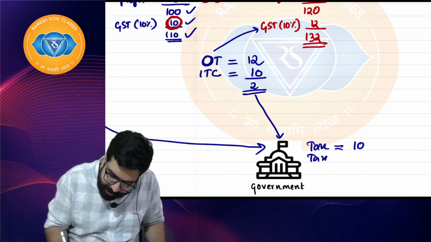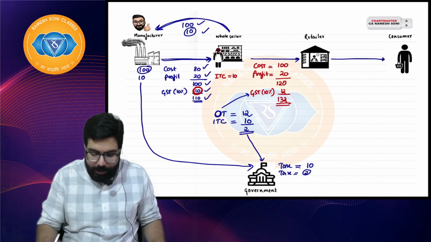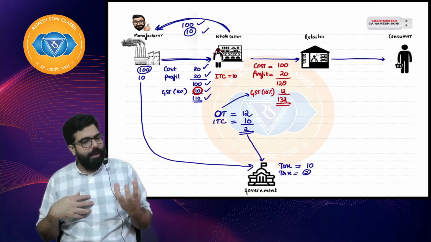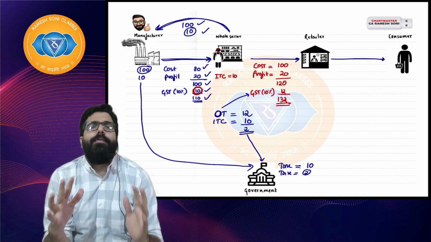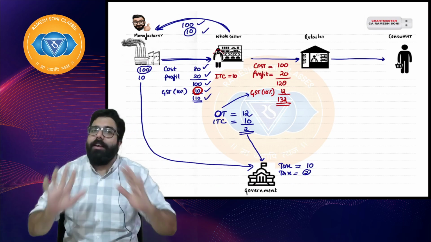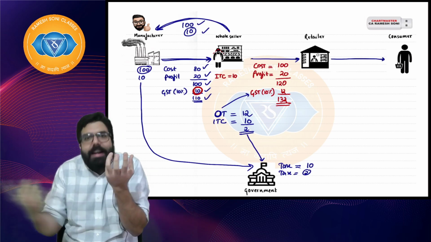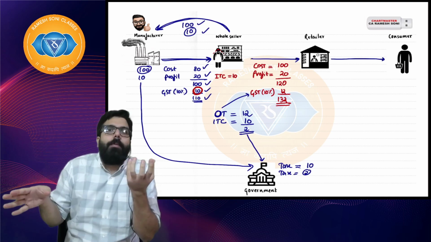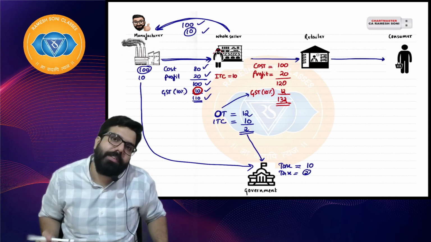So in the second stage, I will pay 2 rupees to the government. I hope everyone is clear. So I paid only 2 rupees. Why, sir? I collected 12, 10 rupees I had credit and I paid 2 rupees to the government. Baba, if you understood this, you are done. You are done with GST. That's it. It is so simple, GST. Everyone, 12 rupees, 10 rupees I deducted whatever credit I had because I had already paid to the government. 10 rupees I deducted, 2 rupees is the tax amount which I have to pay.